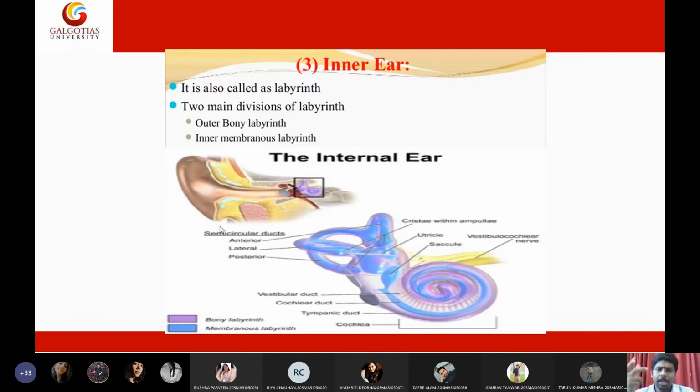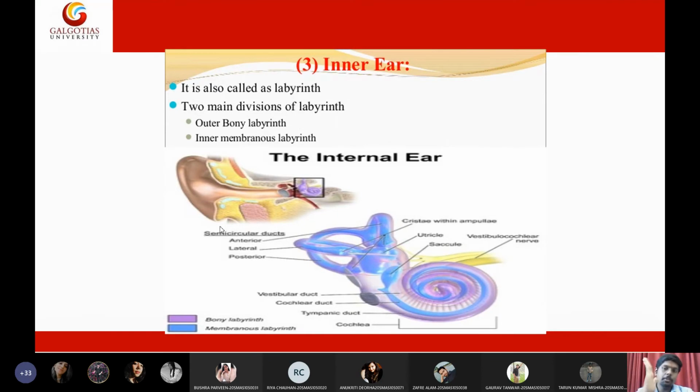What I'm trying to say is, within this labyrinth, you have two types of fluids. The presence of two types of fluids will greatly enhance propagation of waves within the fluids. Imagine you have water and petrol. You took a water bottle and kept water and petrol in it, and water and petrol don't mix. They will float on each other.